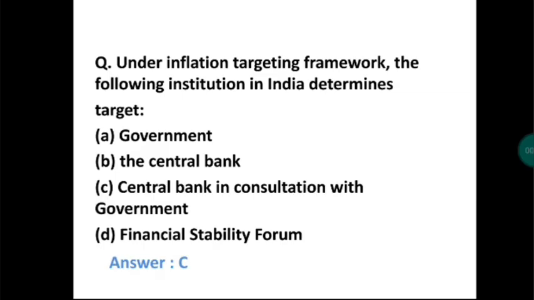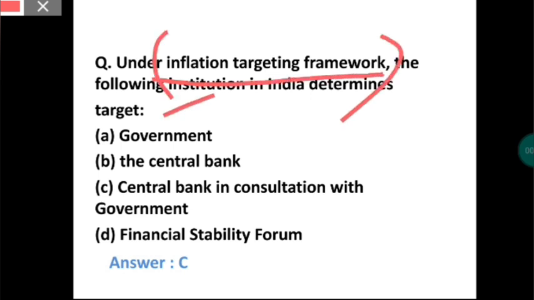The question is, under the inflation targeting framework, which institution in India determines the target: the government, the central bank in consultation with the government, or the Financial Stability Forum. So what they are asking is, in the inflation targeting framework, who determines the targets?